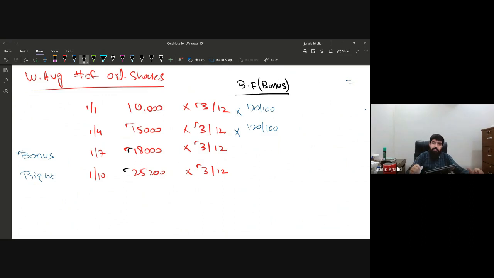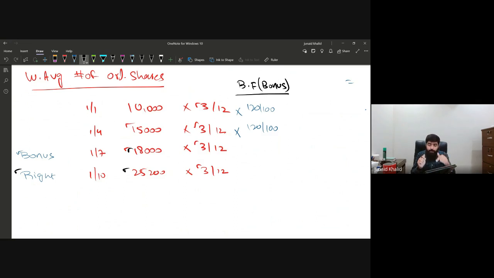Now, the same rule is for the rights shares. If you are issuing rights shares, there is a bonus element. And IAS 33 states that you apply the bonus in such a way that it is right from the beginning. So how can we apply it? So apply the bonus fraction related to the rights shares.